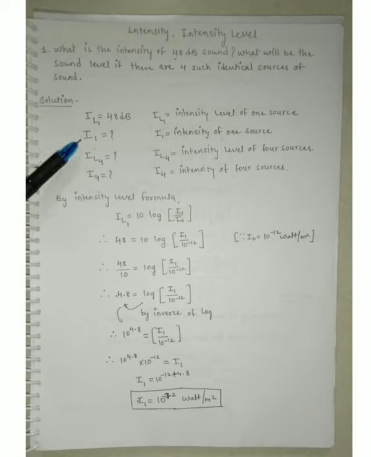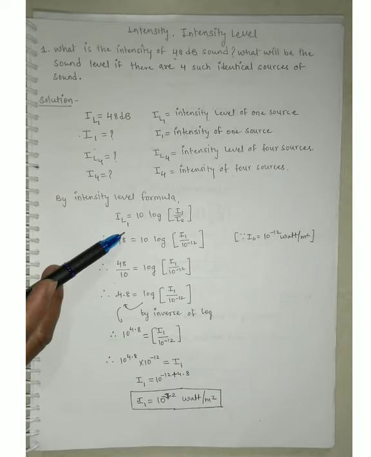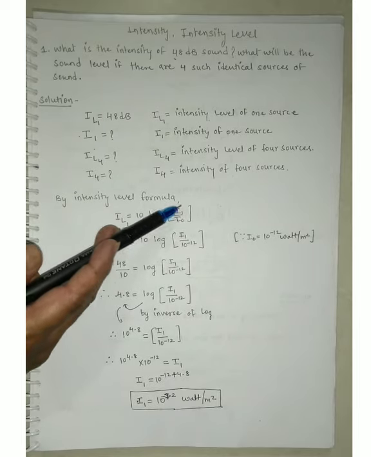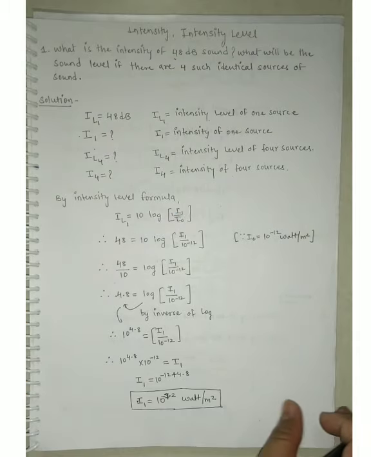Whatever value we get for I1, if you multiply it by 4, you will get I4. And after getting I4, you can use the same formula for IL4, 10 log I4 divided by I0. So instead of I4, you can put the value. So ultimately you will get IL4. We will discuss the same on the next page.